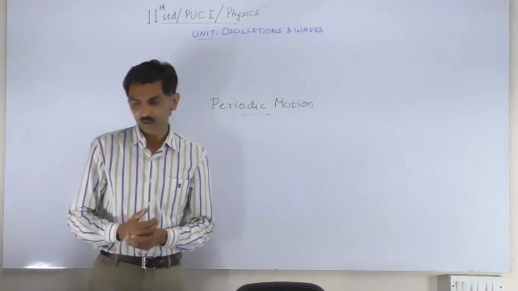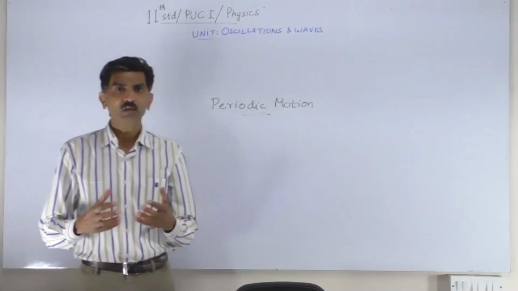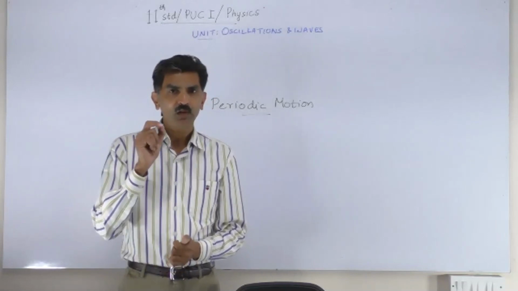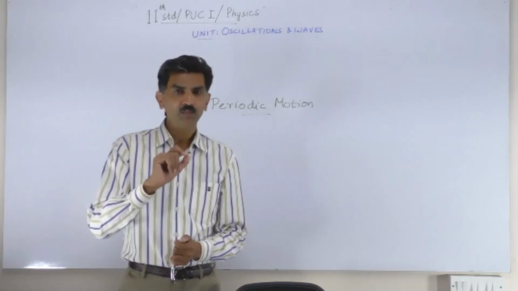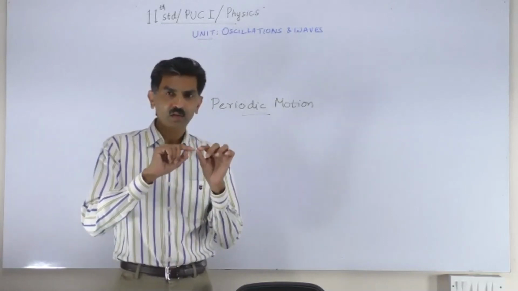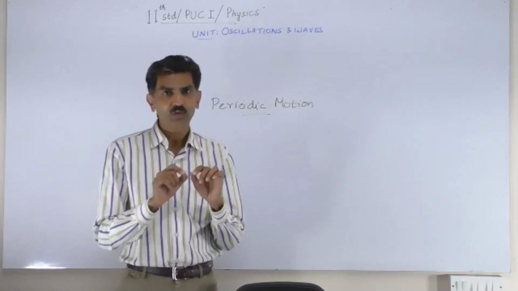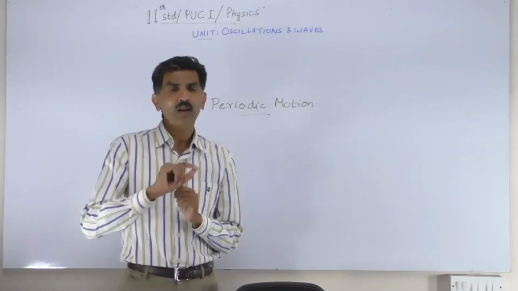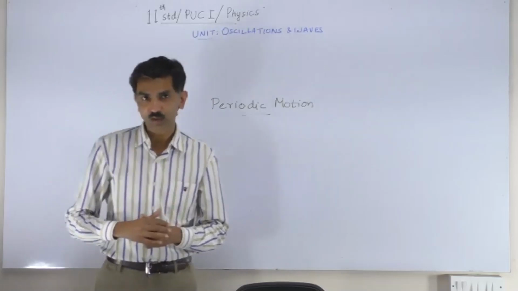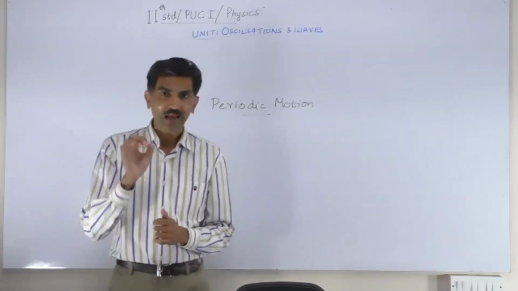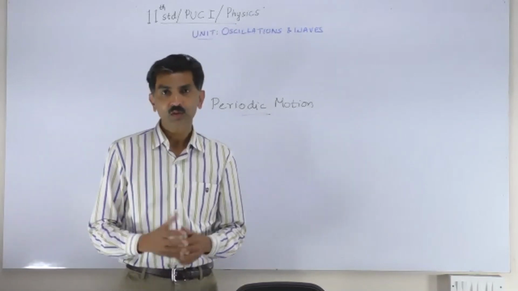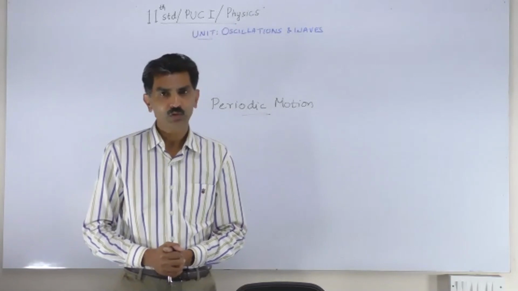Another example of periodic motion could be the orbiting of Earth around the Sun. The Earth goes around the Sun once every 1 year. So 1 year later, the Earth is back to the starting point. Every 1 year, the Earth completes a complete orbit. So this could also be called periodic motion, and the time period is 1 year. These are two examples of periodic motion.